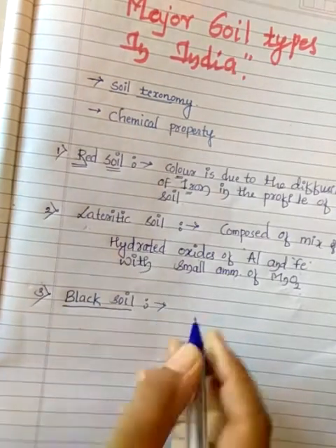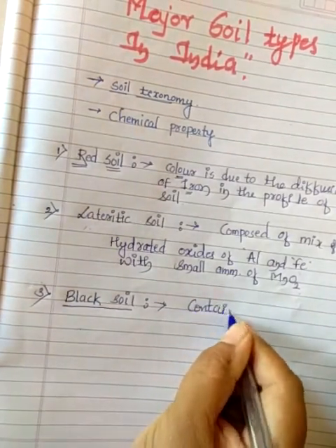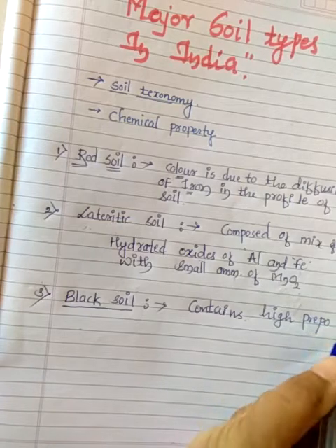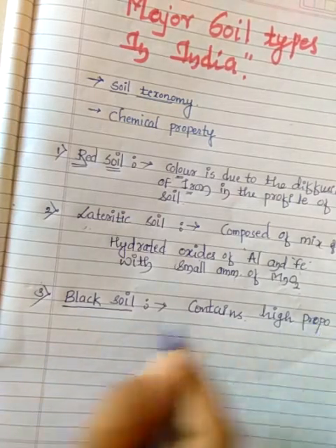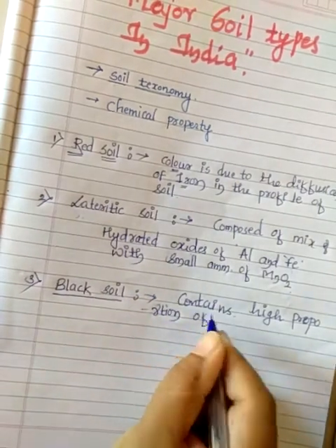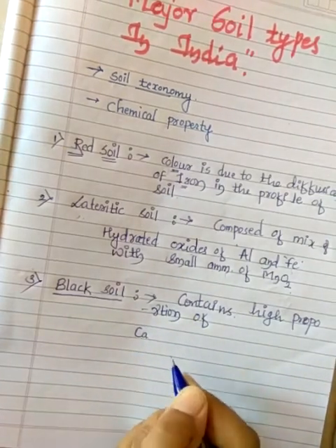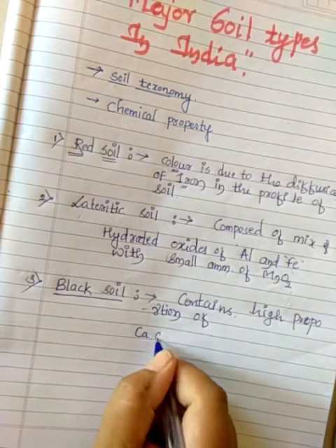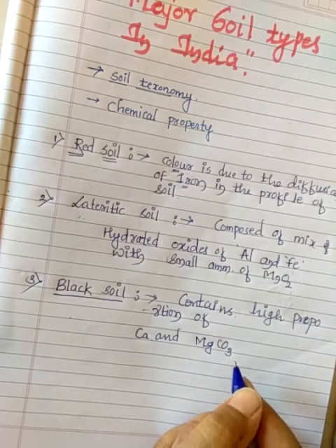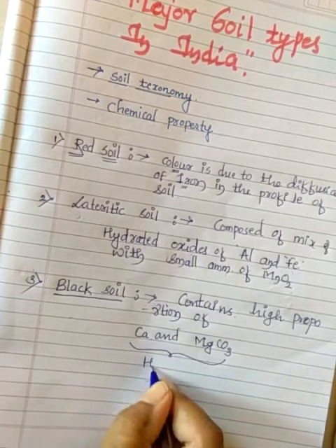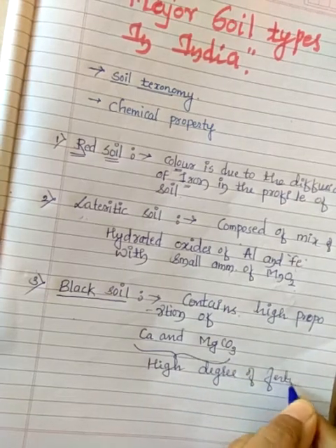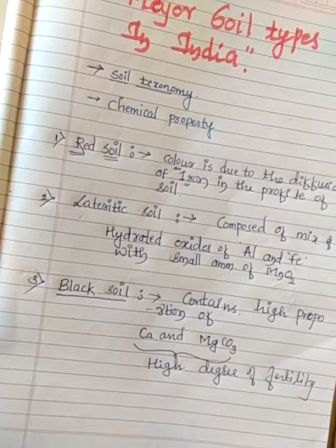It contains a high proportion of calcium, Ca, and magnesium carbonate, MgCO3, and because of this it has a high degree of fertility. This is about black soil.